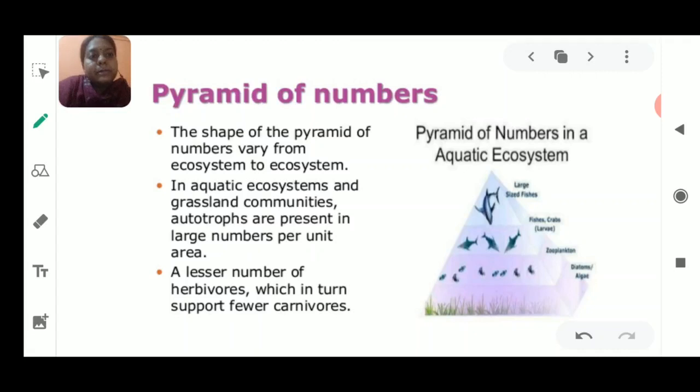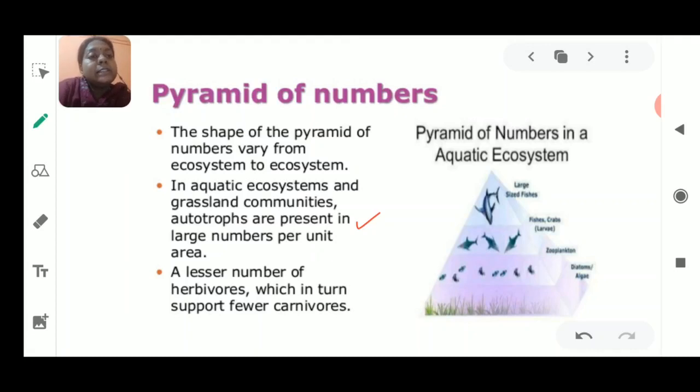Okay, so what happens? The shape of the pyramid varies from ecosystem to ecosystem. Why? Because the number of individuals increases and decreases according to the ecosystem. So in grassland communities, autotrophs are present in large numbers. But if we talk about an aquatic system, it is going to be inverted. And a pyramid of numbers could be upright or inverted, please remember.